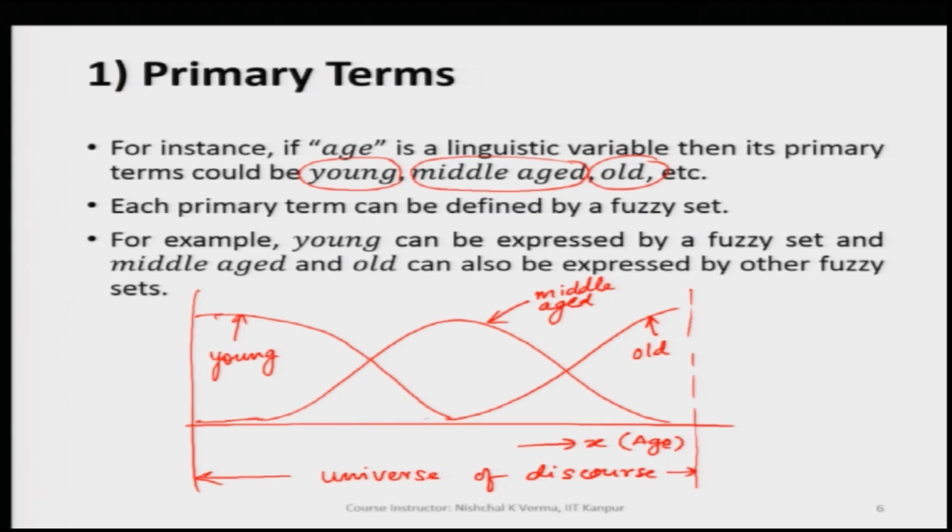Here the primary terms are the primary fuzzy regions which are created just to represent the basic building regions. For example, age as the linguistic variable here is divided into three basic regions, and hence young, middle aged, old are called the primary terms. Now, these primary terms, as I have already mentioned, can be used as hedges by using adjectives along with the primary terms.